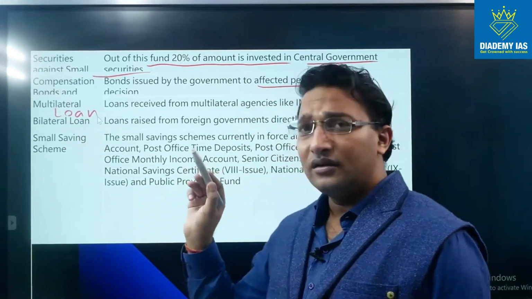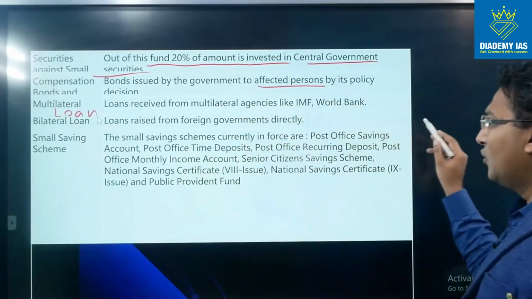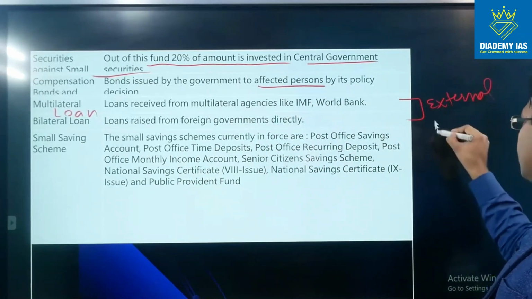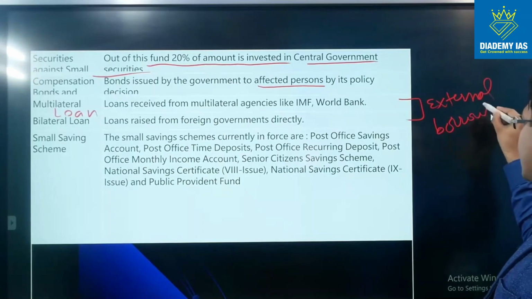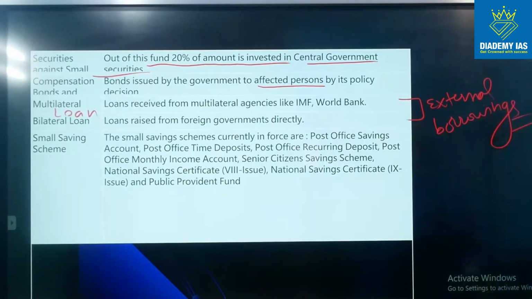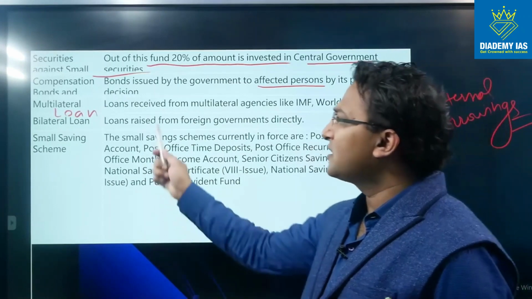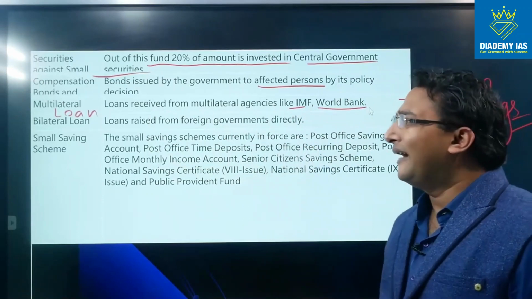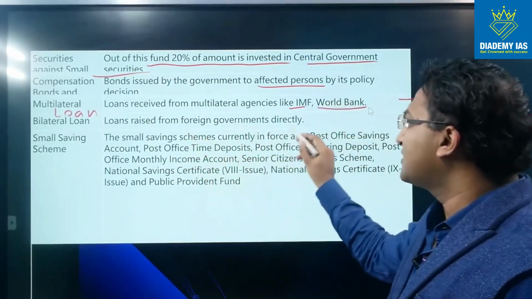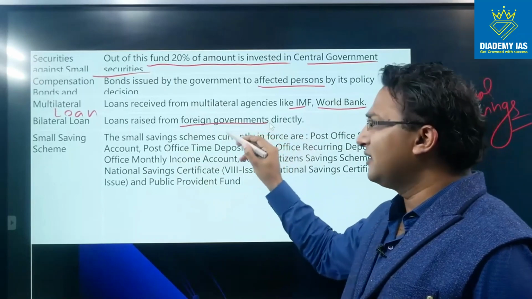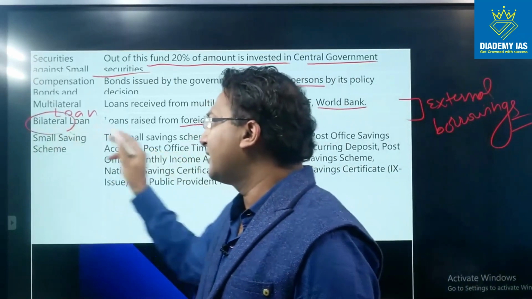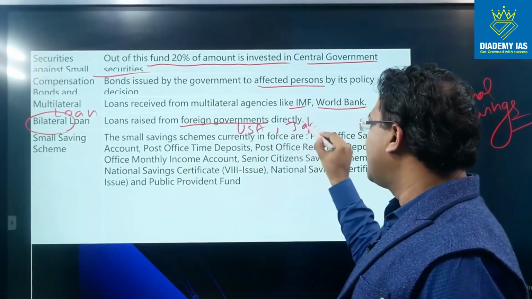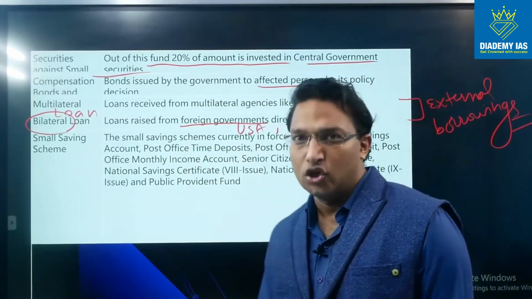Multilateral loan is part of the external borrowing, right? So this multilateral loan and bilateral loan, they are part of the external borrowings. External borrowings means the borrowings from outside India. So multilateral loan means loans received from multilateral agencies like International Monetary Fund, World Bank, etc. Bilateral loan, the loans raised from the foreign governments directly, right? So foreign government, it is basically bilateral means from one country to another country. So when India is taking the loan from USA or Japan, right? So that particular loan is called bilateral loan.